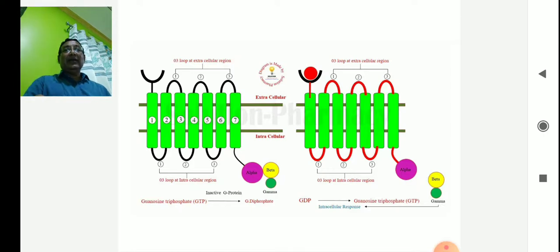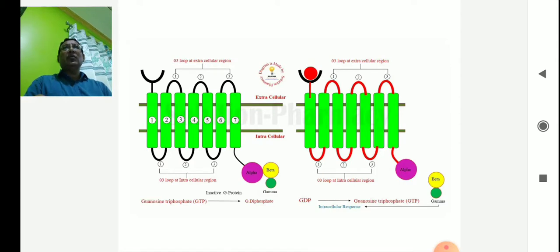Now the first one is the inactive state. There are 3 loops in the extracellular region and 3 loops in the intracellular region. This is the cell membrane, and these are the helices of the G proteins. Now this is the inactive state. In the inactive state, along with the alpha, the GDP remains bound.